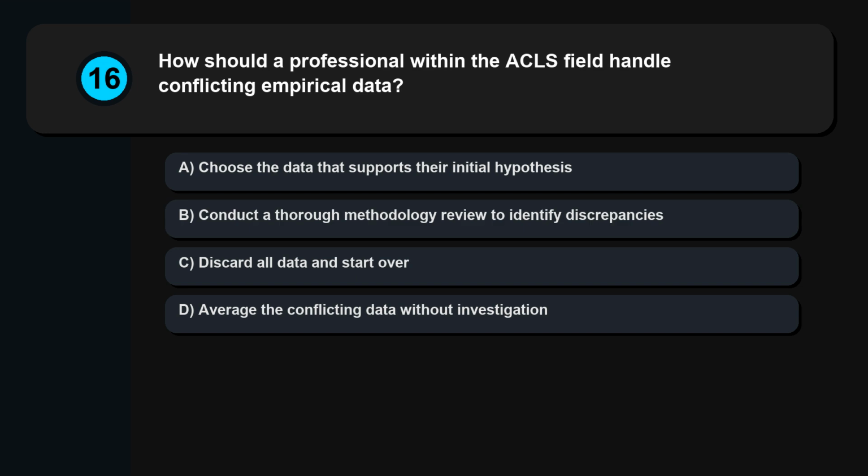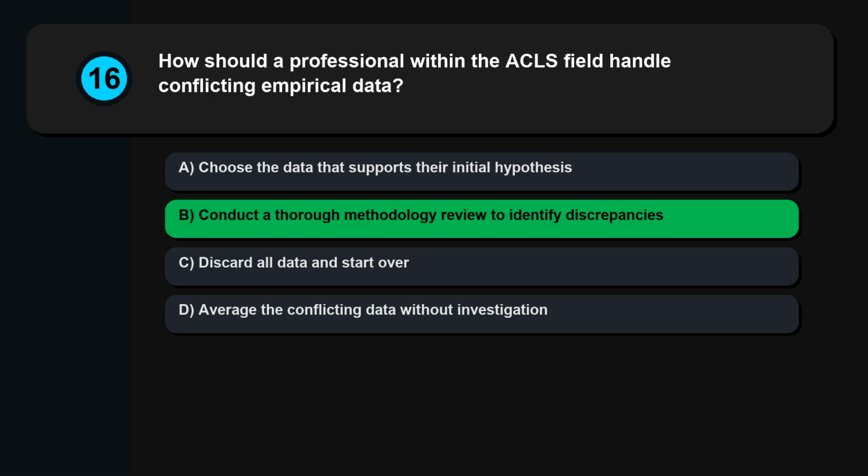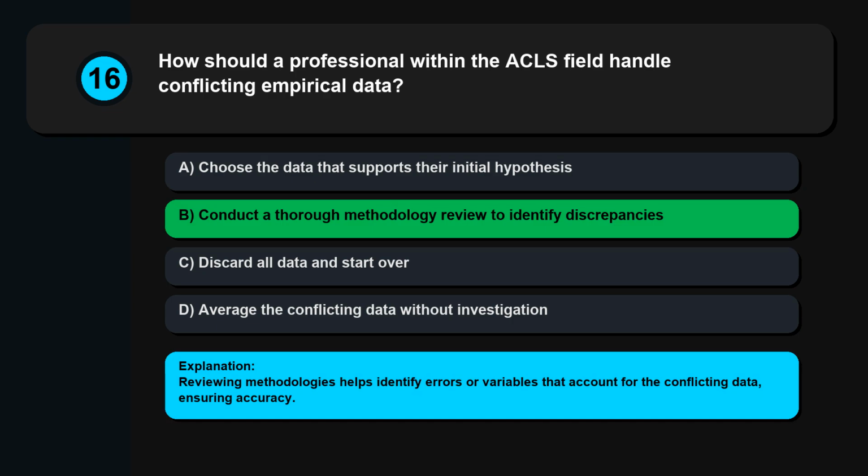Question 16. How should a professional within the ACLS field handle conflicting empirical data? Choose the data that supports their initial hypothesis. Conduct a thorough methodology review to identify discrepancies. Discard all data and start over. Average the conflicting data without investigation. Reviewing methodologies helps identify errors or variables that account for the conflicting data, ensuring accuracy.